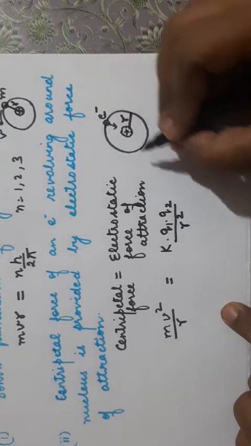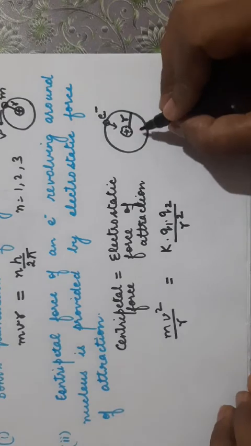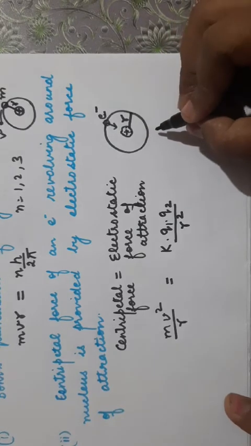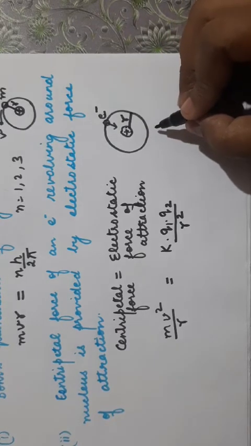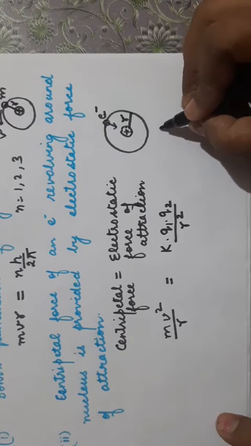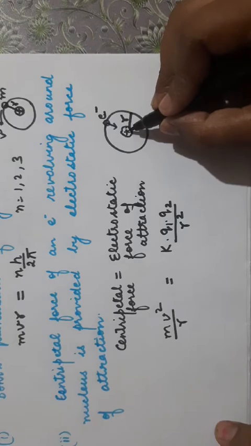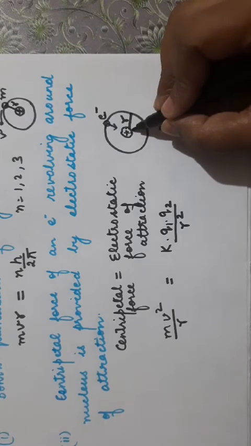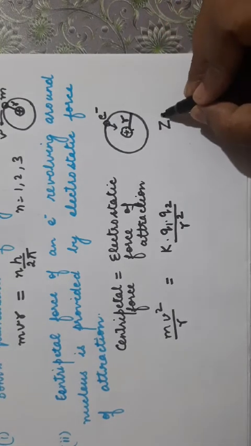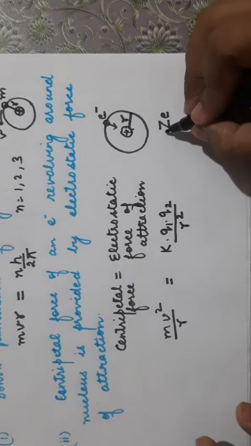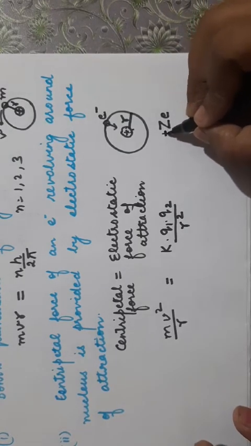Now what will be the charge on the nucleus? The charge on the nucleus is due to the protons present in it, because neutrons are neutral. The number of protons is equal to the atomic number of the element, suppose Z. So there will be Z protons inside the nucleus, each having charge e, that is 1.6 into 10 power minus 19 coulomb. So the nucleus has charge plus Ze.